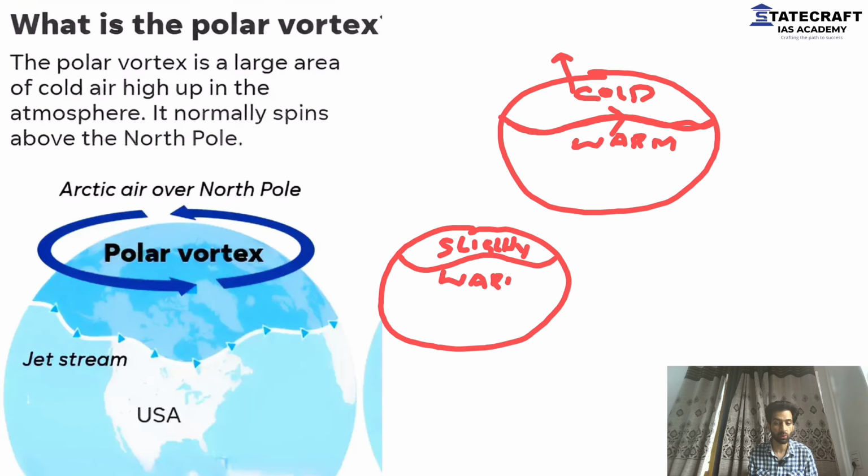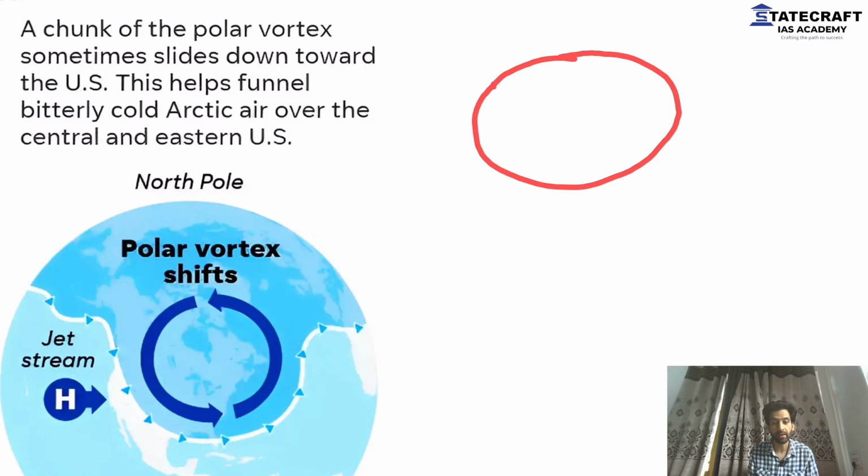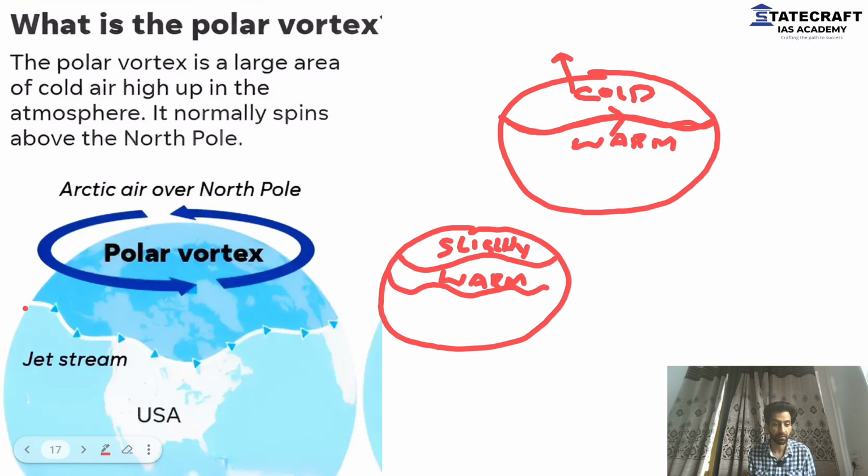Because it's less cold now, the temperature gradient is less. What will that temperature gradient do now? The temperature gradient decreases, and because of that, the polar vortex will start to come down. Why? Because the jet stream will become weak. It will start to meander more or even break at places. And because of that, the polar vortex that was ideally stopped here, it was stopped here.